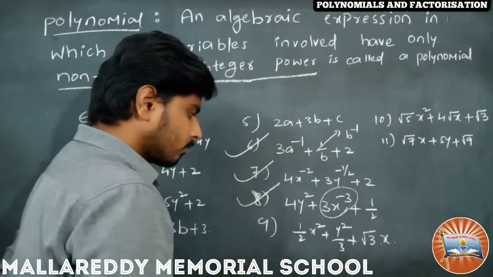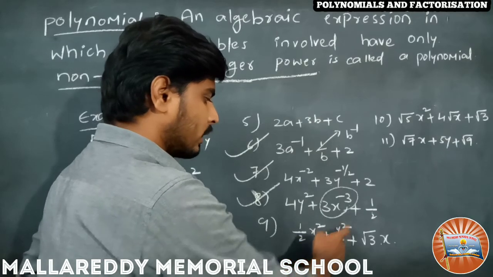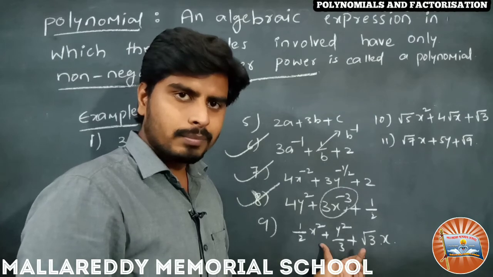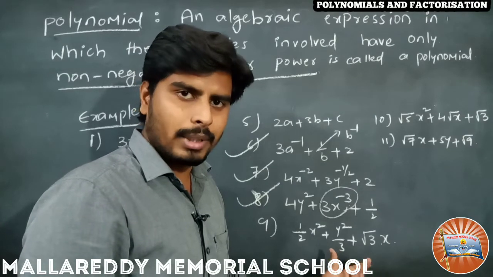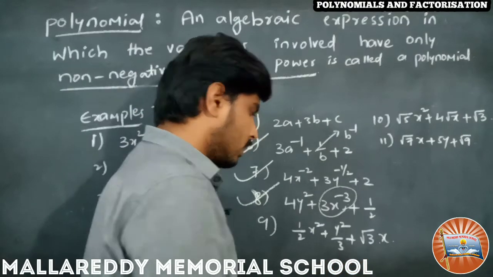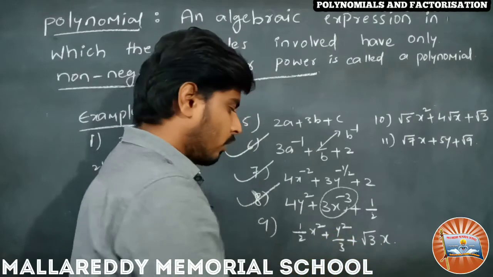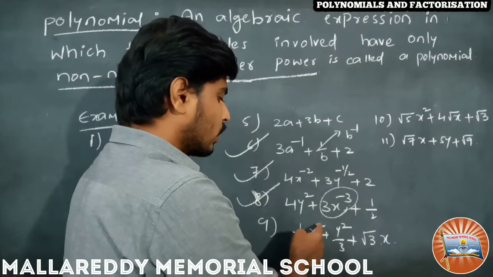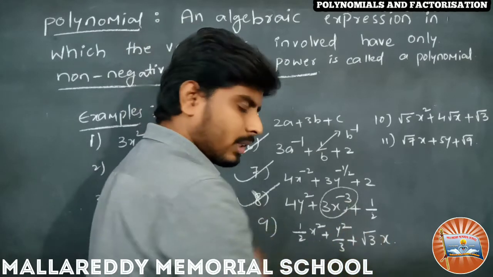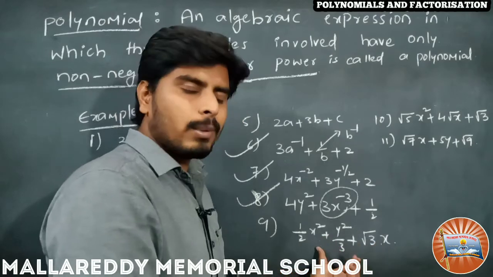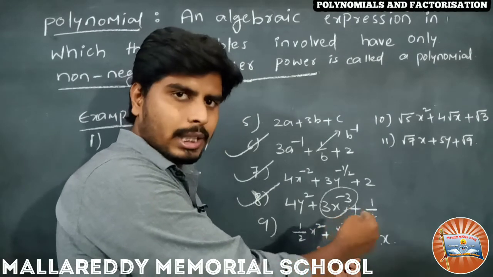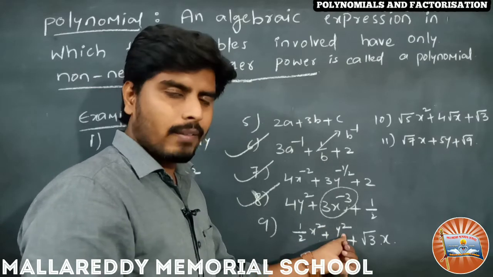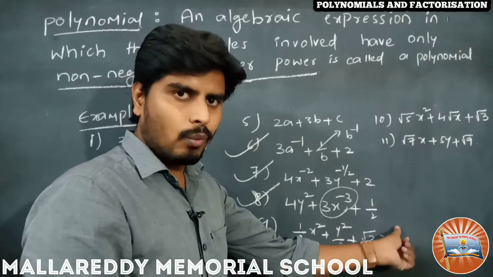So coming to the 9th one, 1 by 2 x square plus y square by 3 plus root 3x. Is this a polynomial? Yes, it is a polynomial. The involved variables are x and y. All the variables have positive integer powers. This x has 2 as the power, this y has 2 as the power, and this x has 1 as the power.